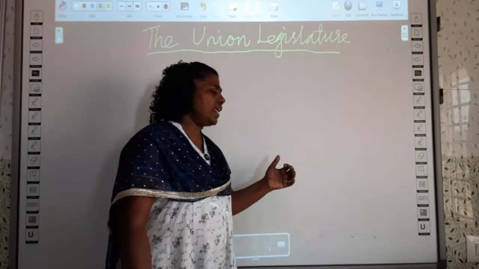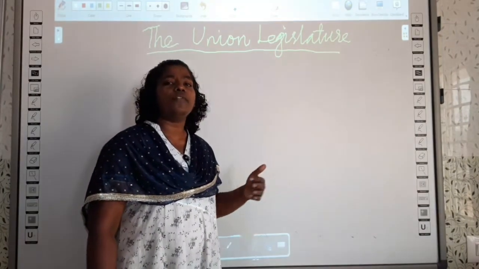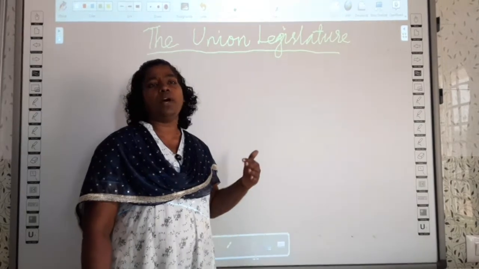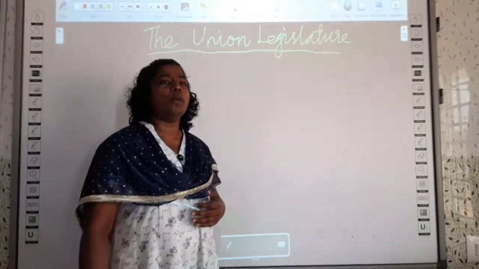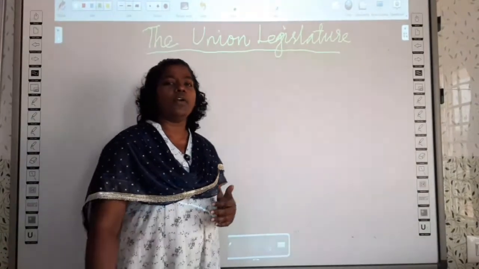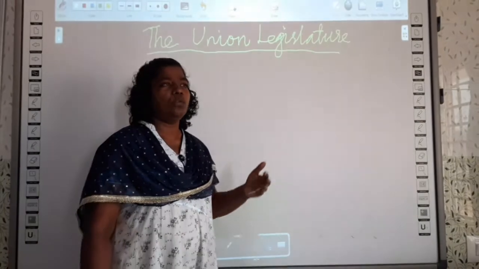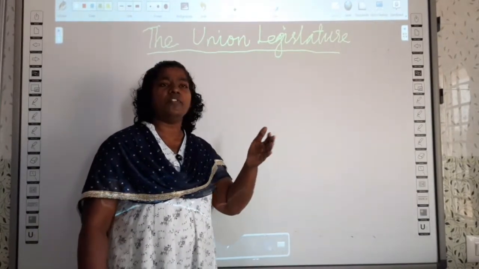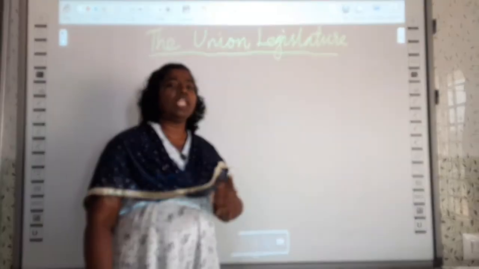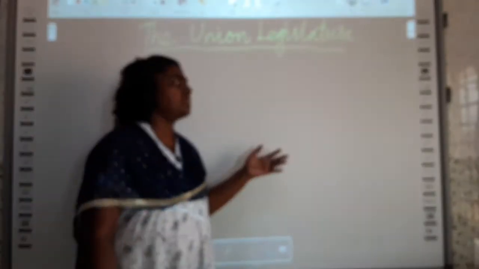We will see here the parliament. I said it is the parliamentary form of government. India adopted the parliamentary form of government. When we say parliamentary form of government, there are three important branches in the parliament. The powers and functions are divided equally among these three branches. Now we will see what these branches are.